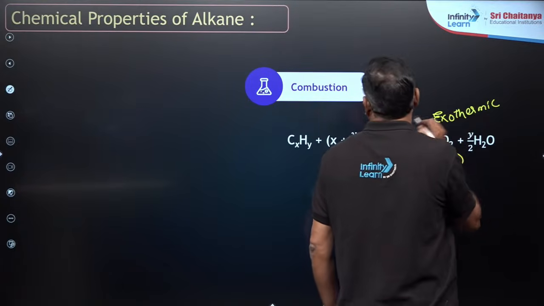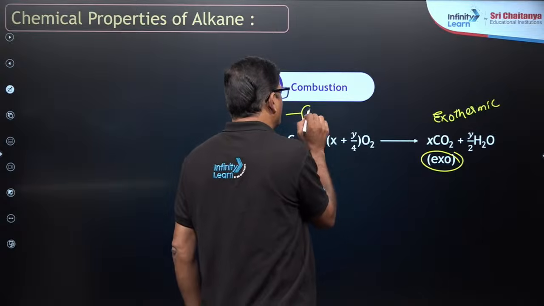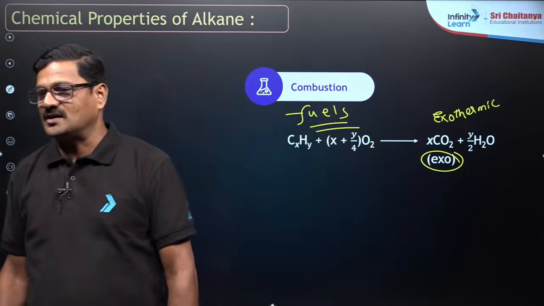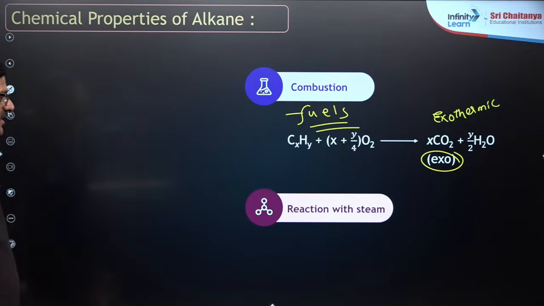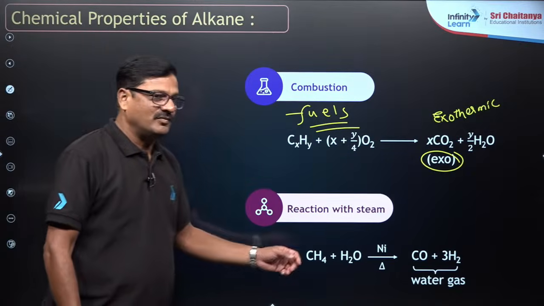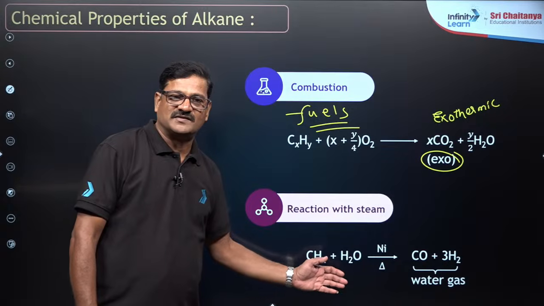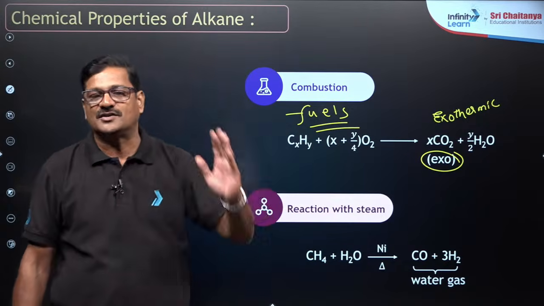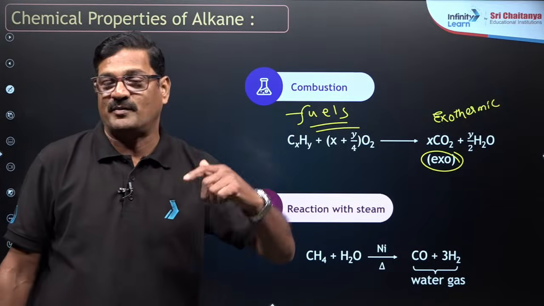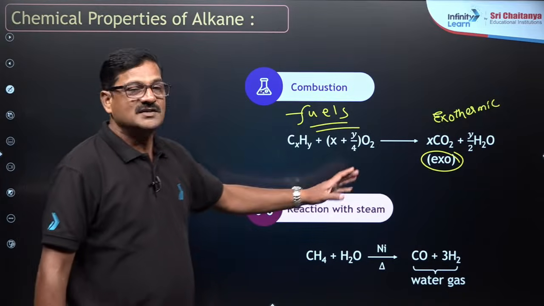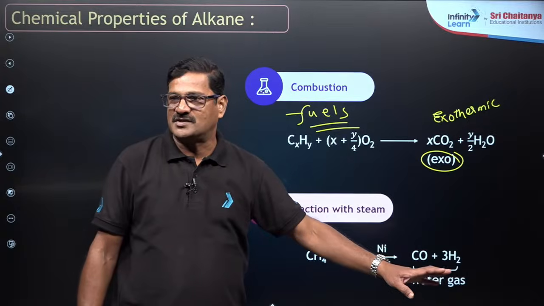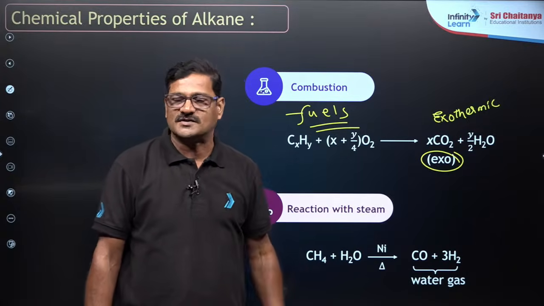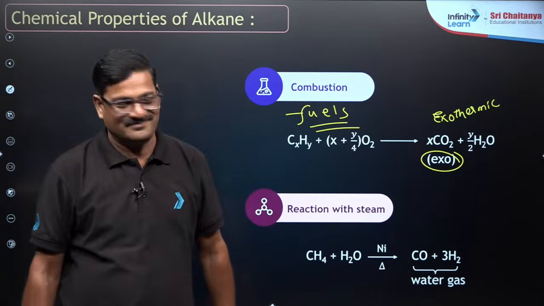That is the reason why alkanes are used as fuels. Now reaction with steam: methane, when mixed with steam and heated in the presence of nickel, gives CO and H2. This is called steam reforming. The mixture of CO and H2, irrespective of the source, is called water gas.